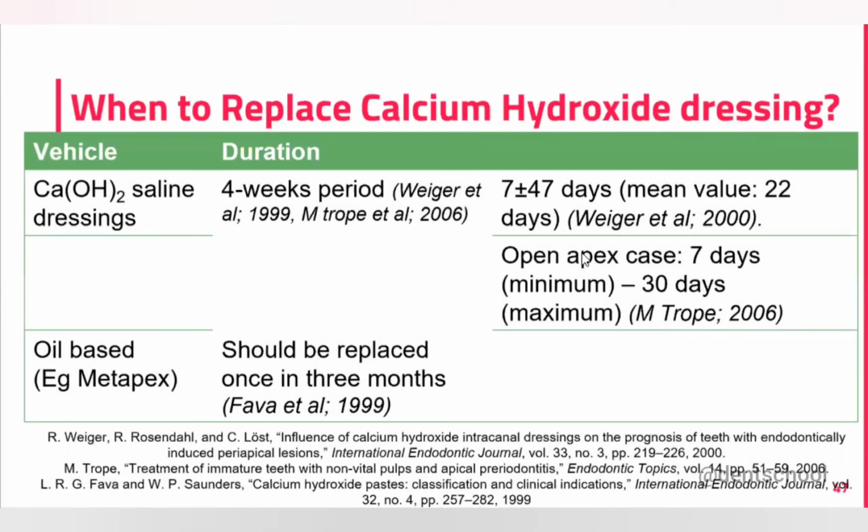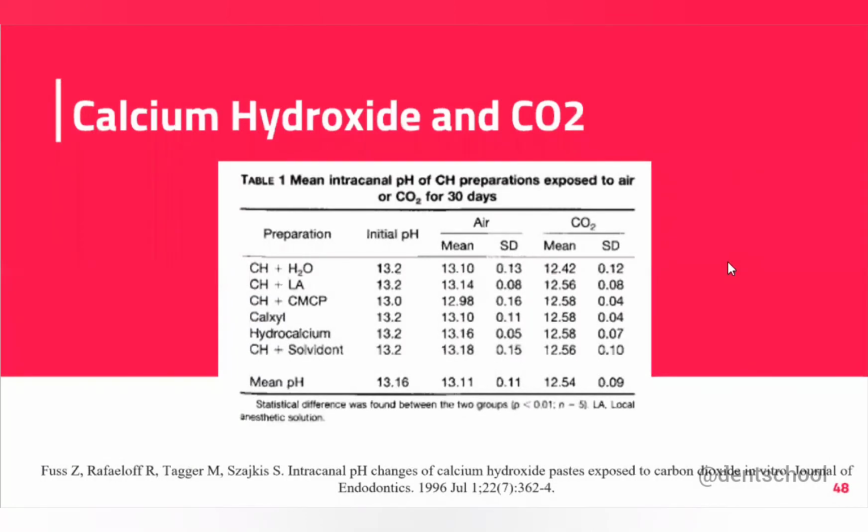Now, when to replace calcium hydroxide? In certain conditions like open apex cases, you have to replace the calcium hydroxide dressing, right? So if you're using calcium hydroxide saline dressing, it is advocated that the minimum time is 7 to 10 days, that we know. The maximum you can keep the calcium hydroxide dressing is up to 30 days if you're using saline based. But if you're using oil based, you can use up to 3 months. After 3 months, you need to replace, because we know how calcium hydroxide works. It dissociates. So there will be dissociation of the ion after 30 days, so there will be depletion of the ion. So for that, you need to replace it after 30 days if you're using saline based, and for oil based, it is 3 months.